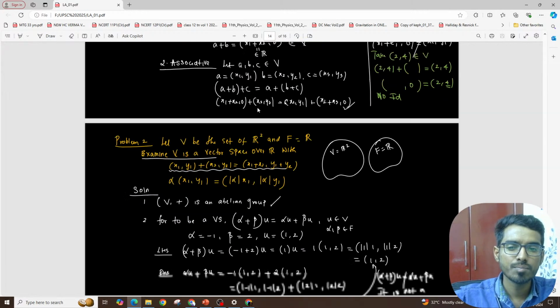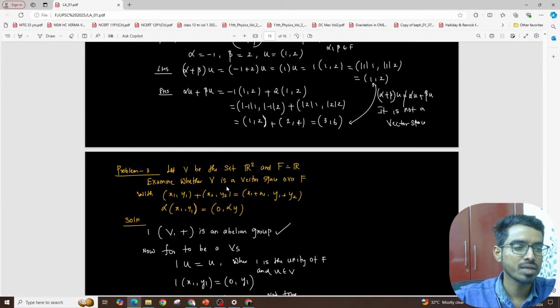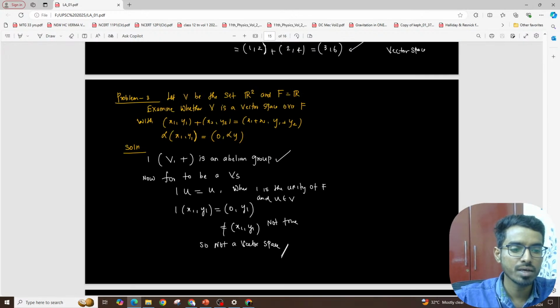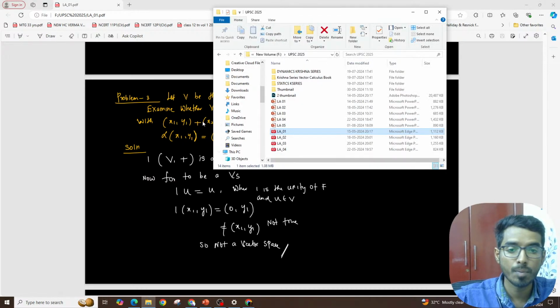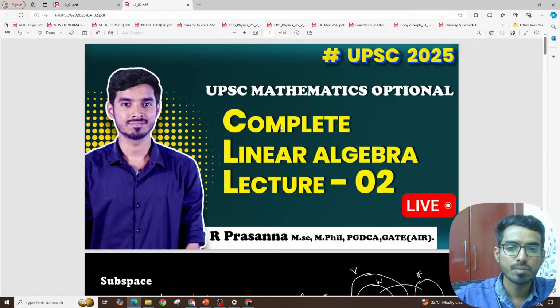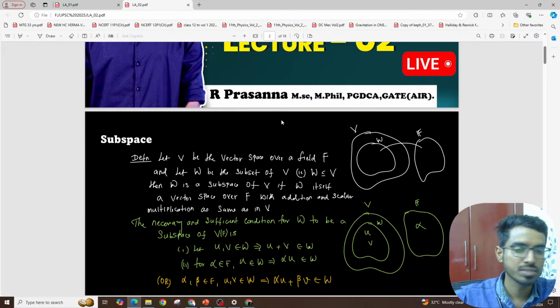And then we have seen some problems, right? They will give some operations. With those operations, whether V forms a vector space or not over a field F. Those are the problems that we have seen in the first three classes, first three problems. And then in lecture number 2, we have defined a subspace.